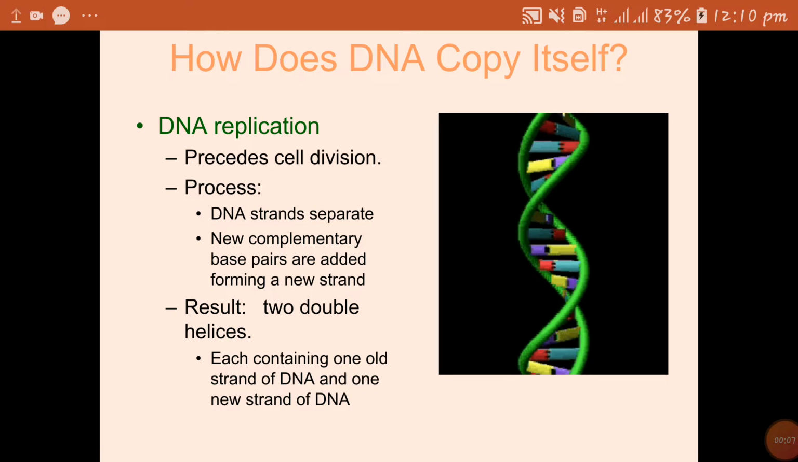Now we'll see the basics of molecular biology. How does DNA copy itself? DNA makes its copy by the process of DNA replication, which precedes cell division. During the S phase of cell division, that is interphase, replication takes place. This process includes different events: separation of the DNA strands, then new complementary base pairs are added, forming a new strand,